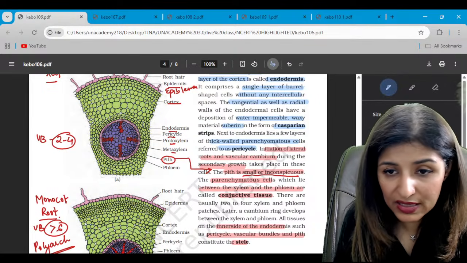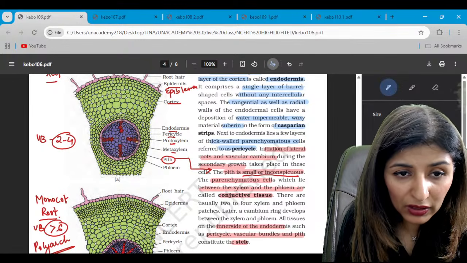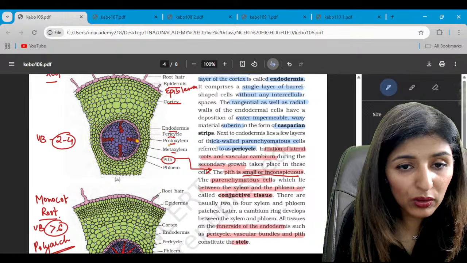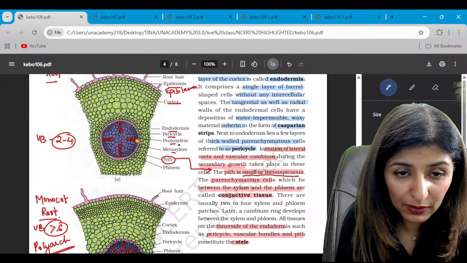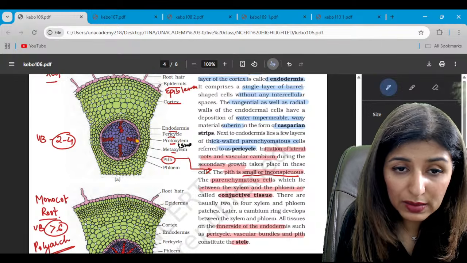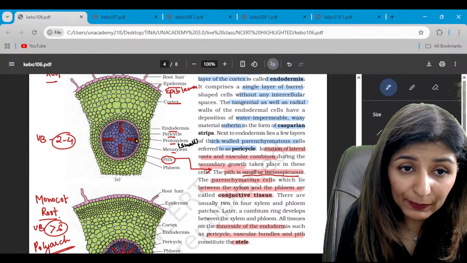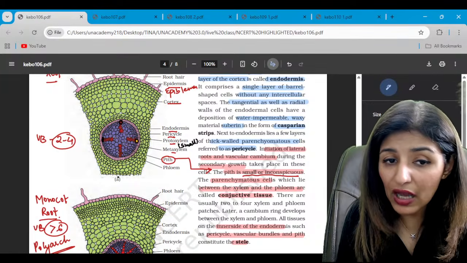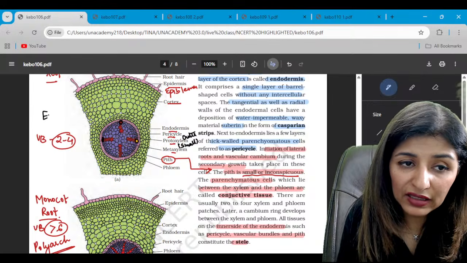Now in this case, if you look carefully here, the protoxylem is on the outer side. So how do you identify whether it is proto or meta? See, the elements of protoxylem are always smaller. So the smaller ones are on the outer side. Proto is outer, hence it is exarch condition.